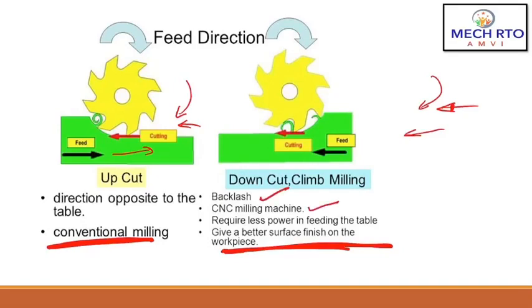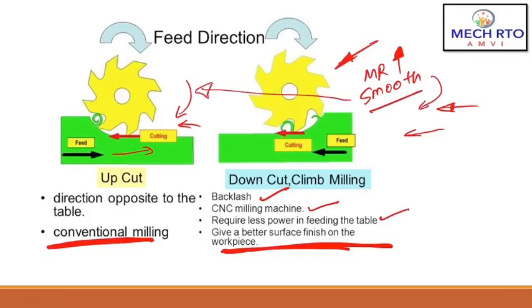CNC milling machine requires less power in feeding, also in up milling, also in down milling. So what happens in down milling? Material removal at the start is high, and at the end of the process it is very low. So a smooth surface finish is obtained as compared to the up milling process.